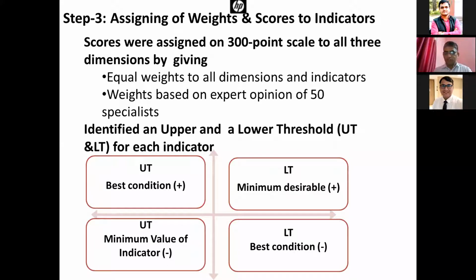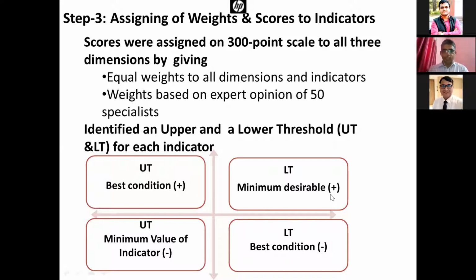And if it is cost of milk production, again the highest cost of milk production will be the upper threshold level. There is no difference. The upper threshold means the highest value, or whatever we define, that will be the upper threshold level. Scoring will be different, but the thresholds won't be different actually.